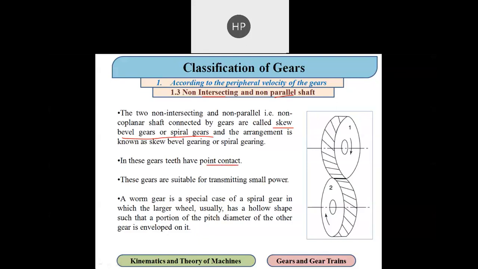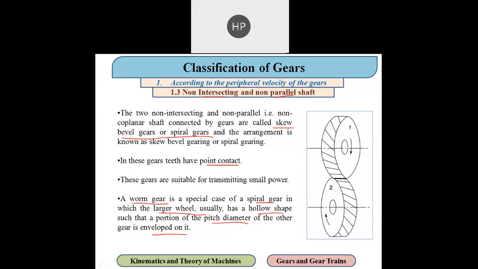As you can see, this is the skew bevel gear, and a worm gear is a special case of a spiral gear in which the larger wheel usually has a hollow shape, such that a portion of the pitch diameter of the other gear is enveloped on it.